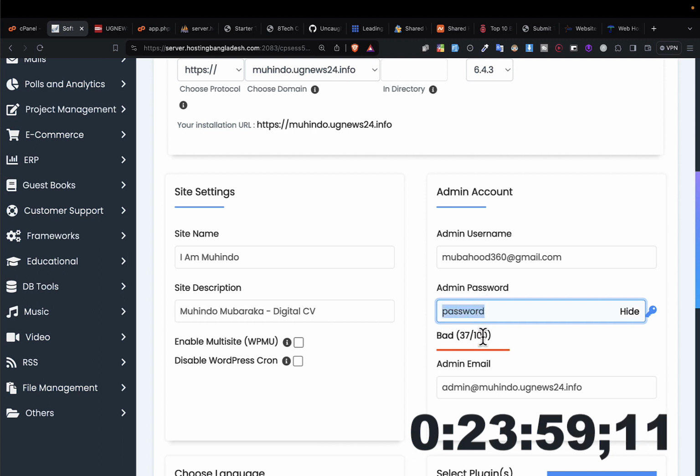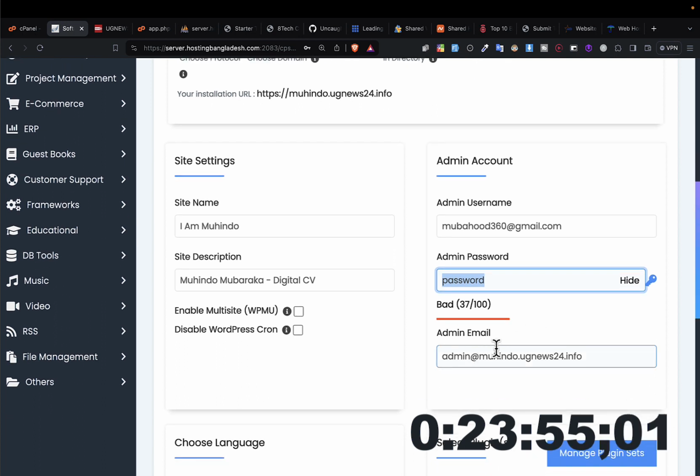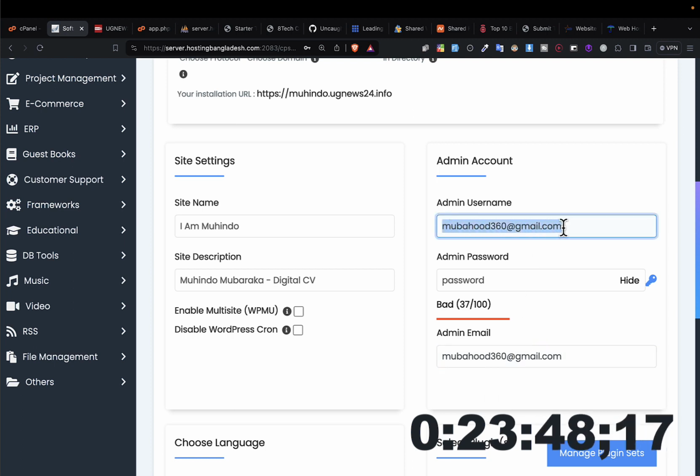And it should be secret. Okay, you can hide, you can unhide. So let me put password. Okay. So what is the administrator's email? I put my email there. So I'll be logging in to this website using this username and this password, called password.